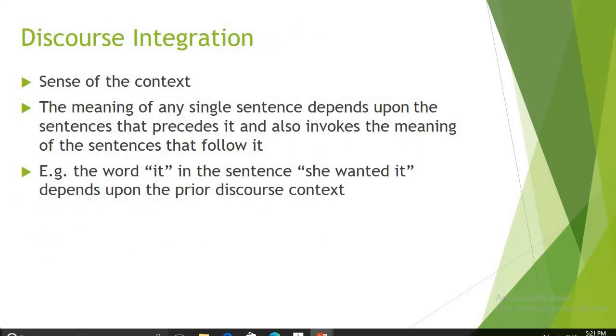The next phase is discourse integration. This is a process that spreads over multiple sentences, and is required to be applied over multiple sentences. If one of the sentences is like "she wanted it", then whatever pronoun is used in the sentence is used with respect to the sentence which precedes it. So what proper noun exactly does it belong to, or point to? Finding out that correlation is called discourse analysis or discourse integration.